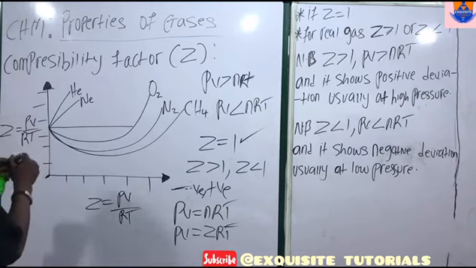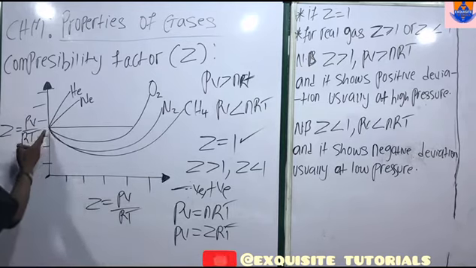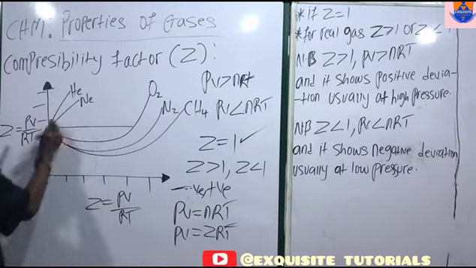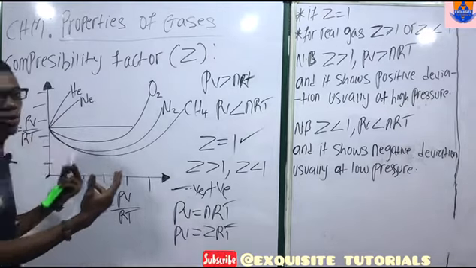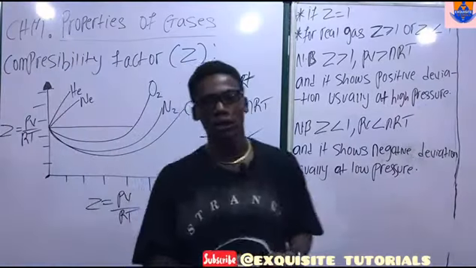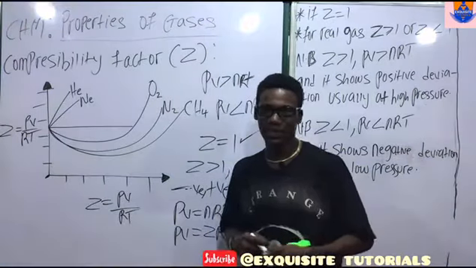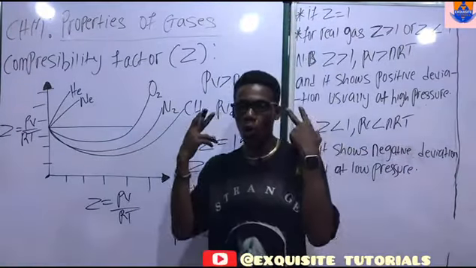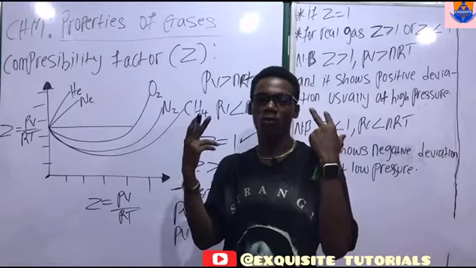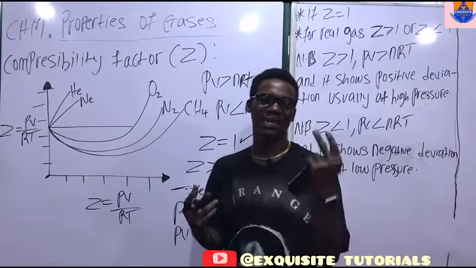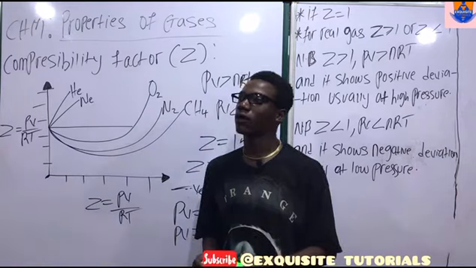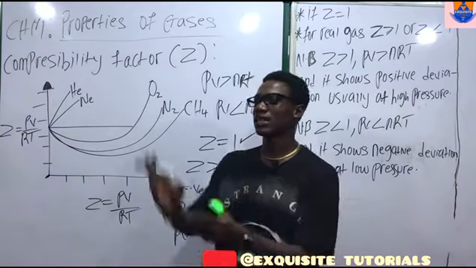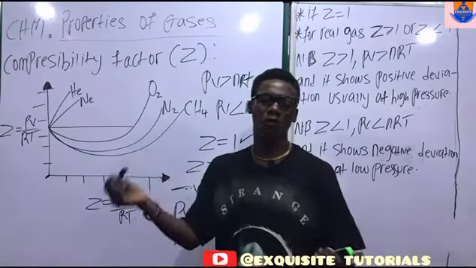Now these are gases that deviate. All these are real gases, which we see with our naked eyes. Remember I told you that real gases are gases we know, but the ideal gas does not exist. It's like a standard to which all real gases can be compared.